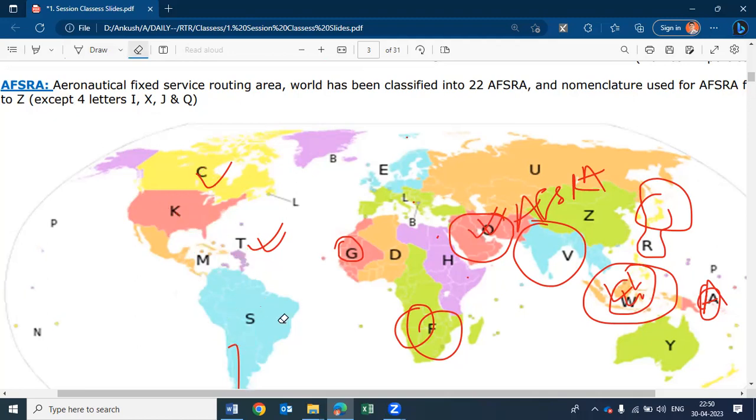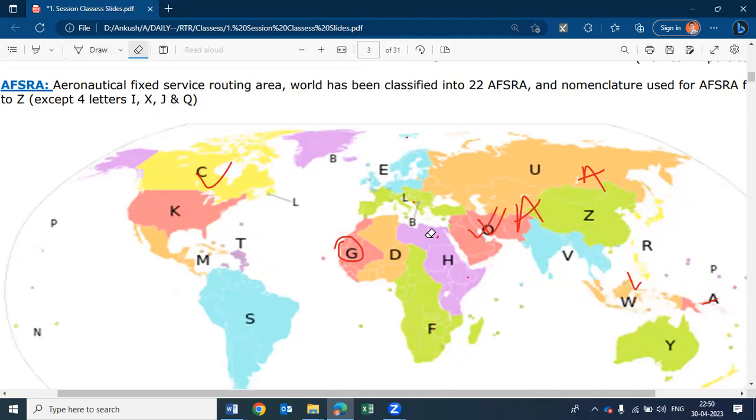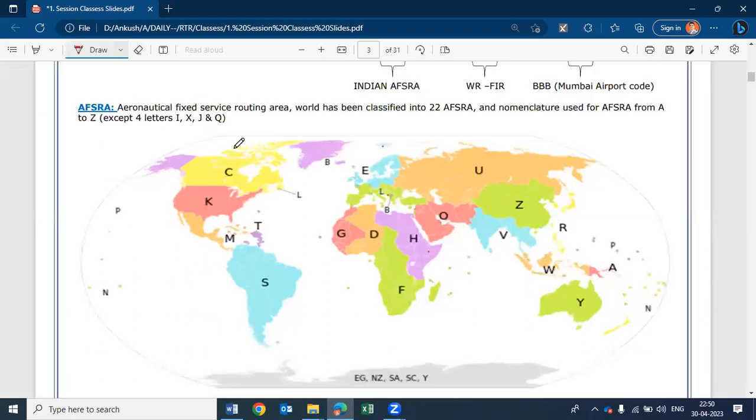So they had used this AFSRA to allot on a world map. There is no logic why they did this, because they were in a plan to allot some of the AFSRA to each and every region, and they did.